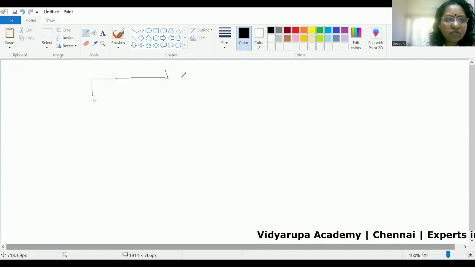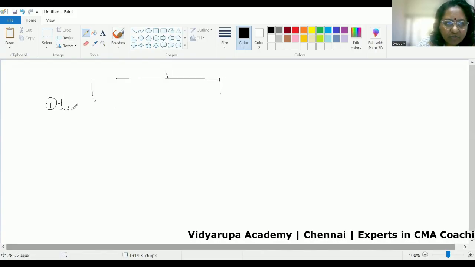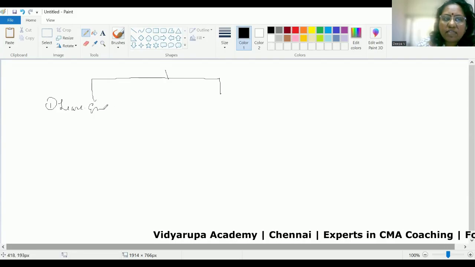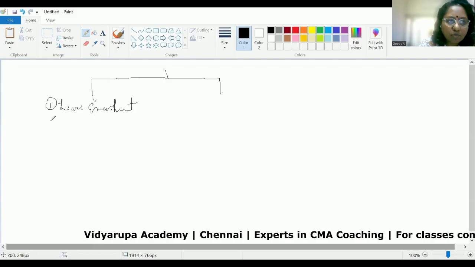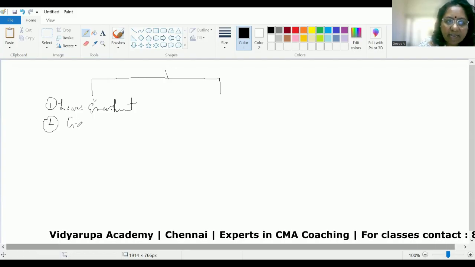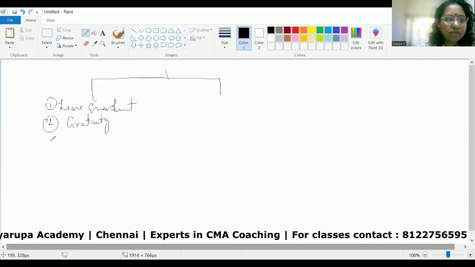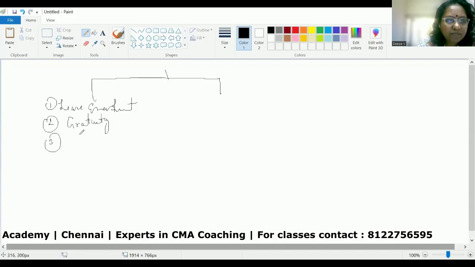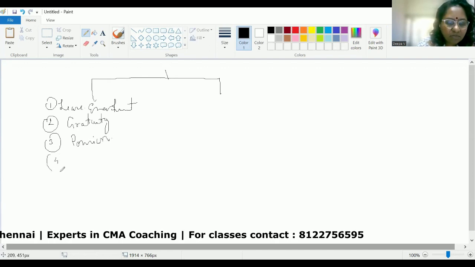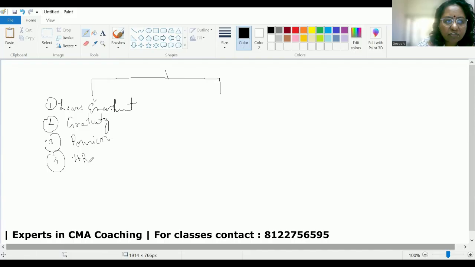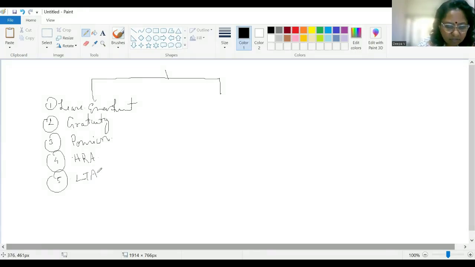Now, you can broadly classify that into two parts. One is leave encashment. The provisions of leave encashment alone can be tested for a 7-mark question. Second one is gratuity. The gratuity alone can be tested for a 7-mark question in your CMA Inter examination. Then you have the pension provisions. You have HRA provisions, then you have the LTA provisions.